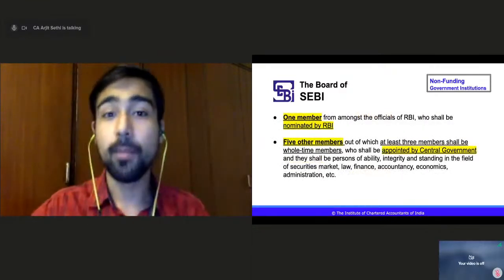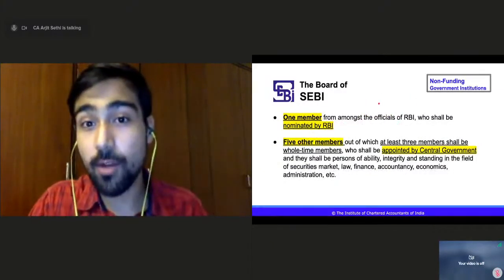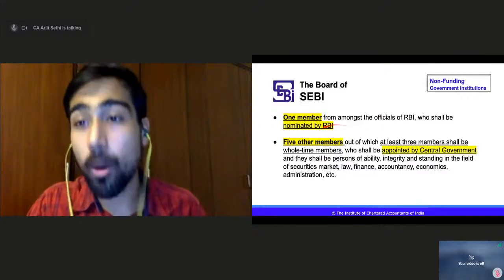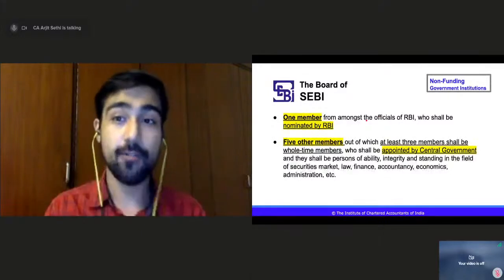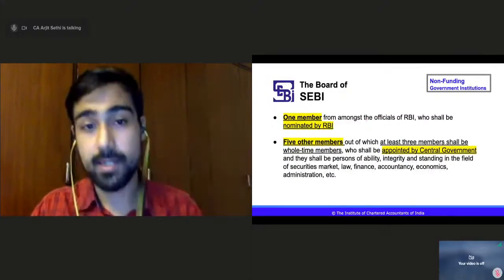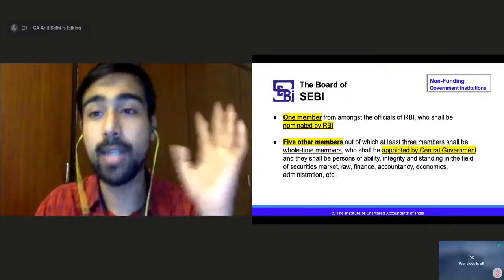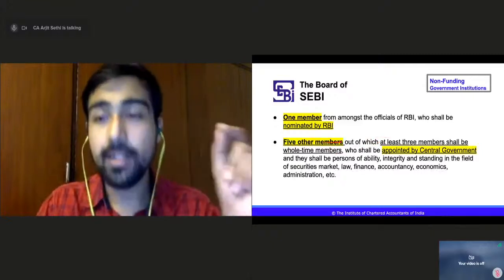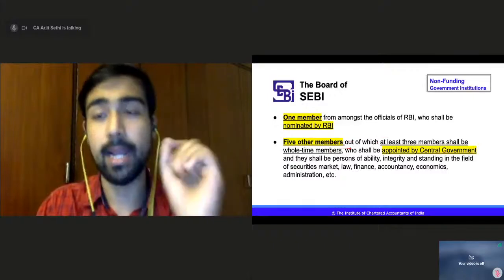One member from amongst the officials of RBI, who is nominated by RBI. Then five other members appointed by the central government, of whom at least three shall be whole-time members.